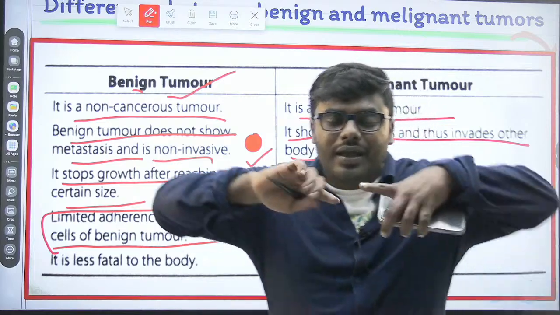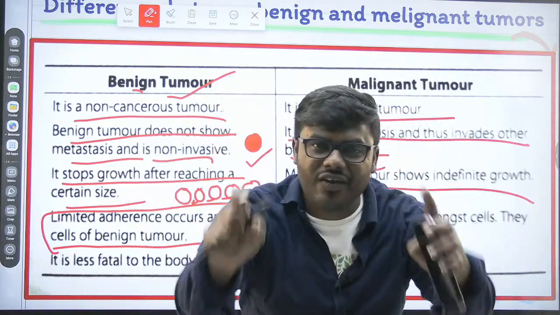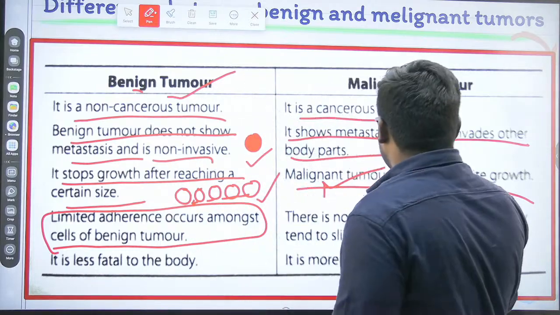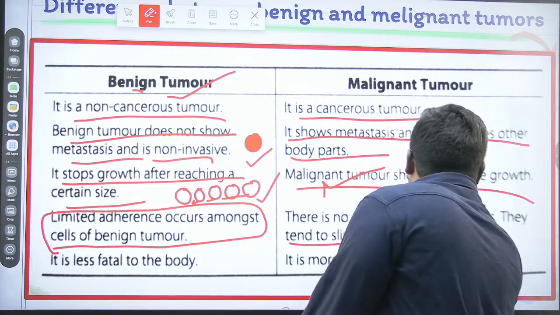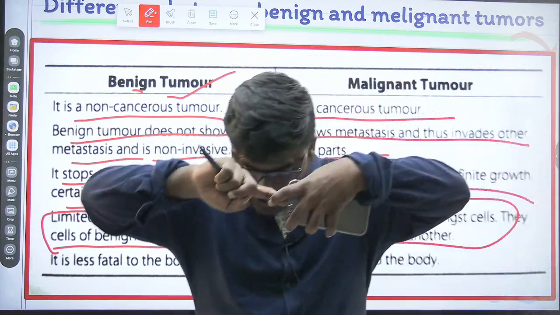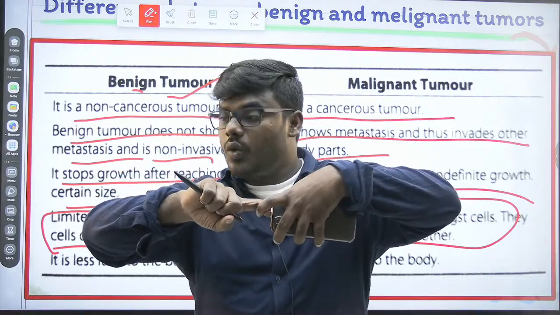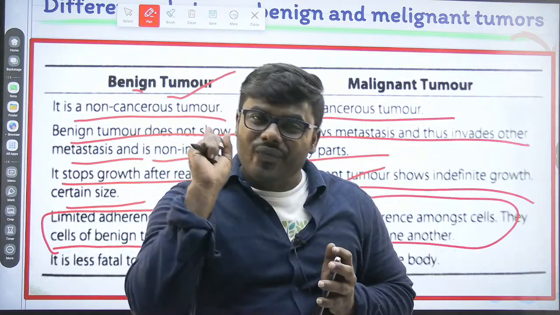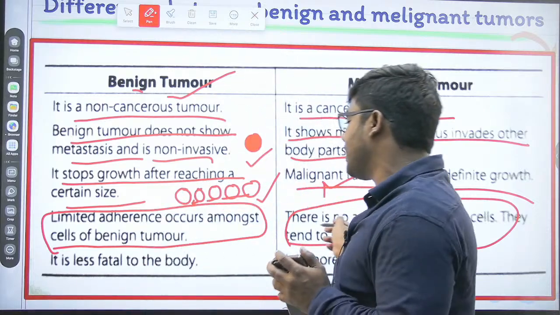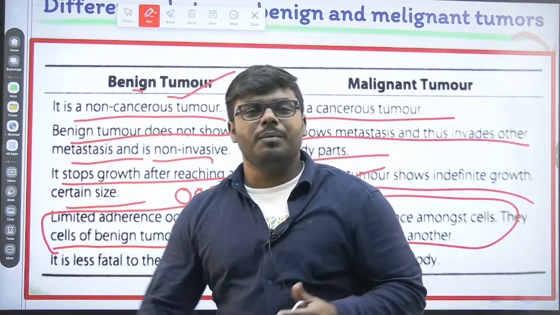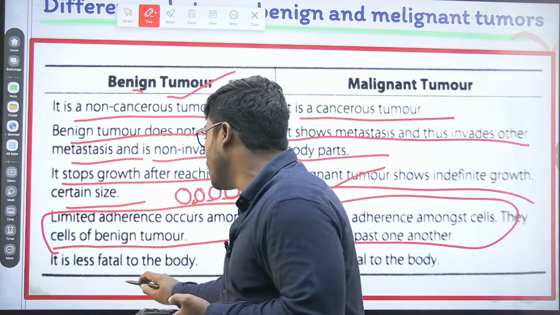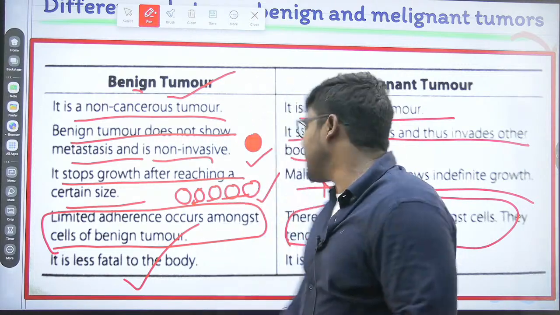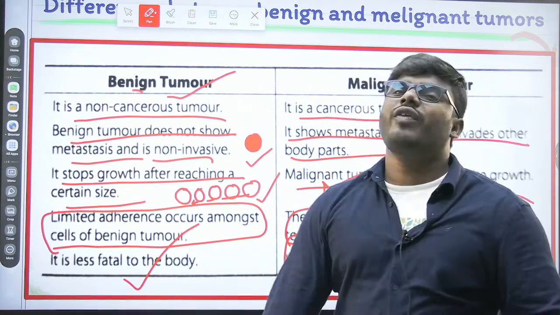But what is the point? Even though they associate very loosely, they will associate for sure. That's an important point. But friends, when you look into a malignant tumor, they never ever attach with each other. They never attach with each other under any circumstances. That is one of the unique points every one of you has to remember. And do you think a benign tumor will cause a fatal condition? No, it never causes. What about the malignant tumor? Will it cause a fatal condition? Of course, yes. It is more fatal to the body.